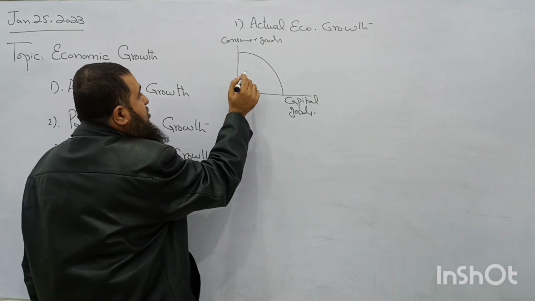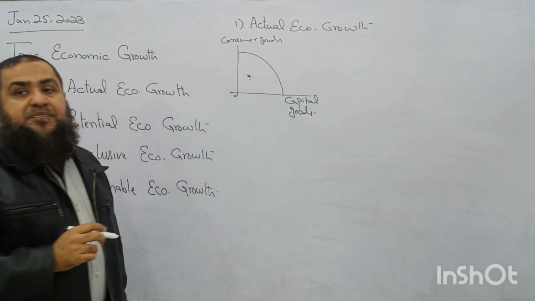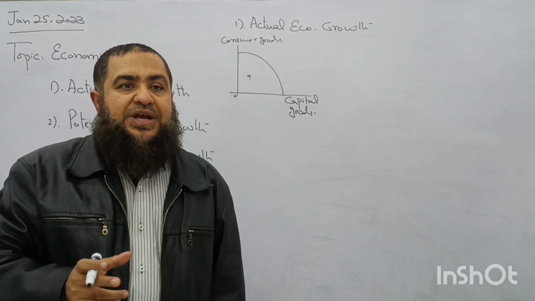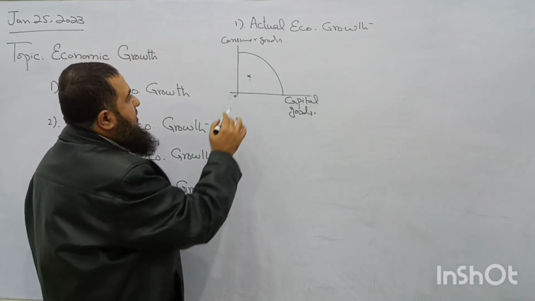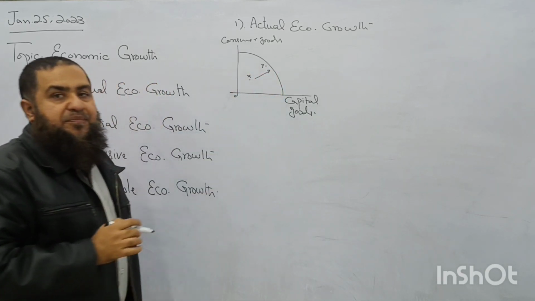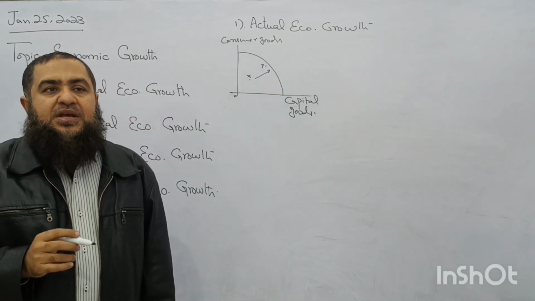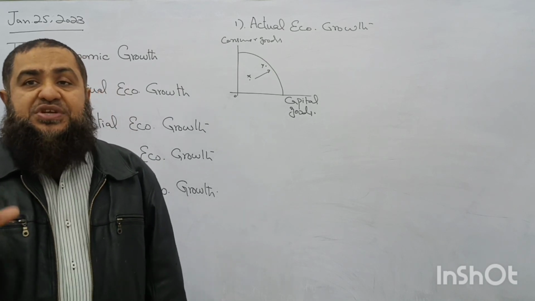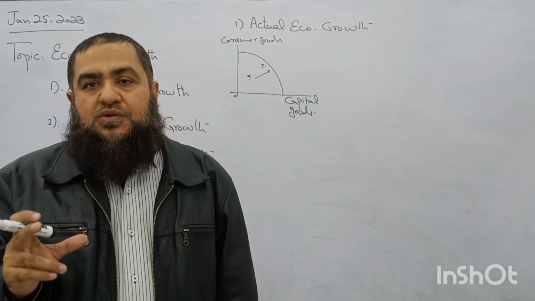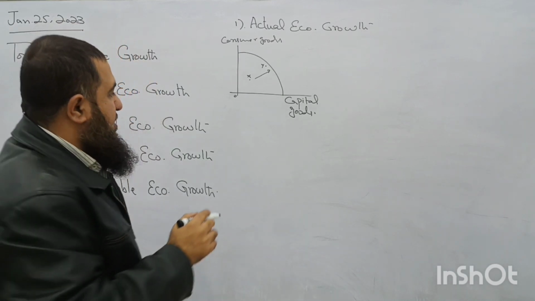So when economy is operating below PPC, there is presence of unemployment. It is not fully utilizing its potential. Now, if economy moves towards PPC, towards point Y, so what is happening? Now country is utilizing its existing resources to grow. This is called actual economic growth.